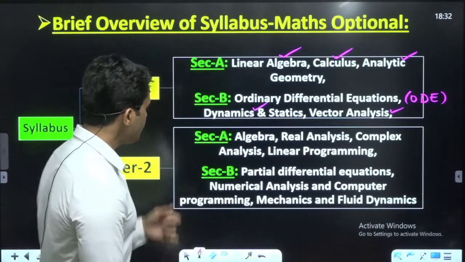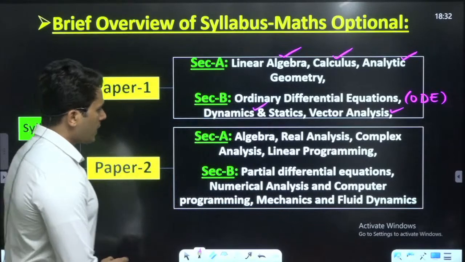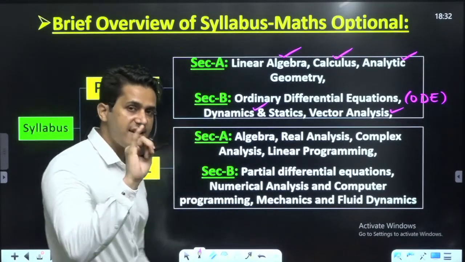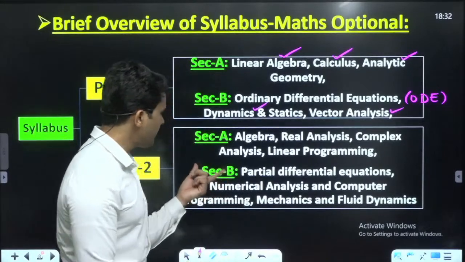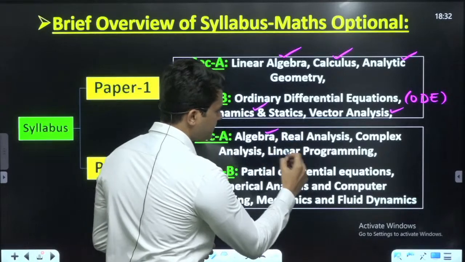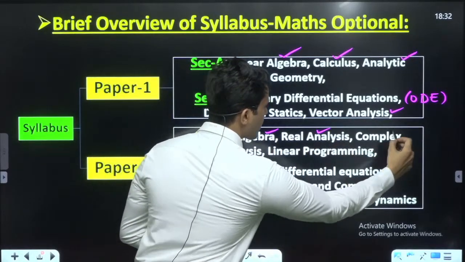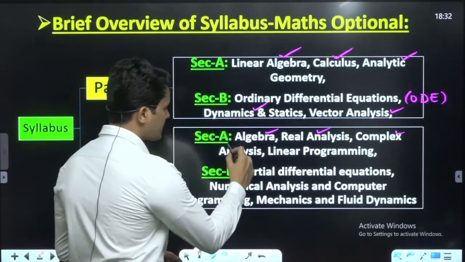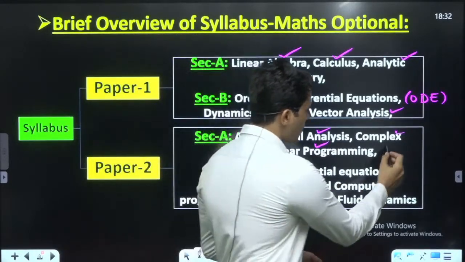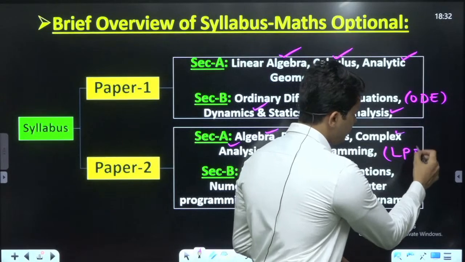Okay, similarly paper 2 has 2 sections, and these 7 topics are further divided into 2 sections. Section A: algebra, real analysis, complex analysis, and linear programming, in short LPP.